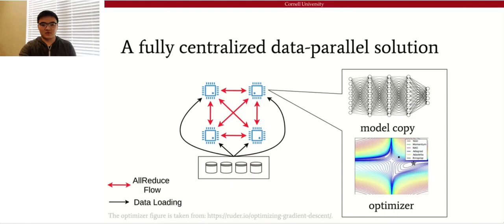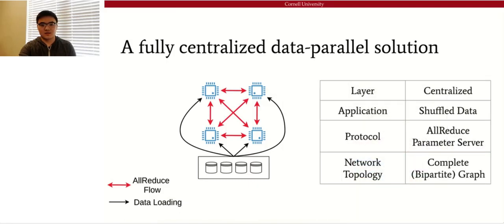Specifically, we let each worker in the system maintain a copy of the model parameters and an optimizer. We pre-process or transform the data set, upload them into the cluster, shuffle them, and load them into different workers. And then workers compute the stochastic gradient on the data shards, and then use the AllReduce to get the average gradients over the entire system.